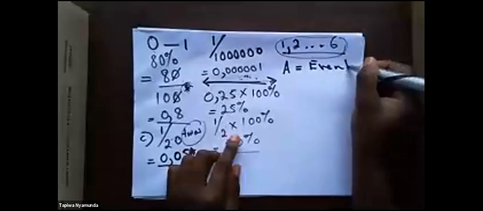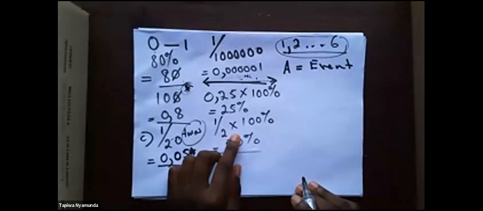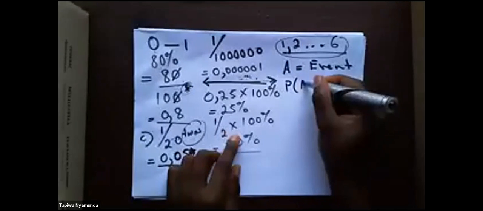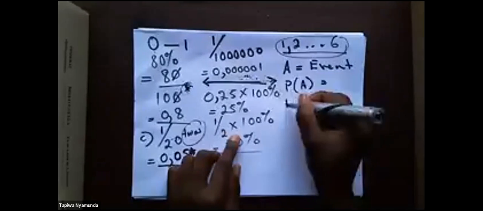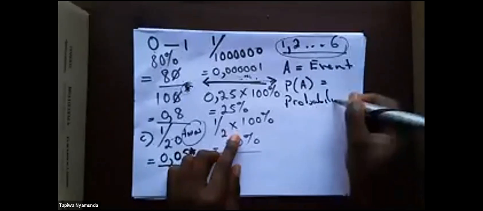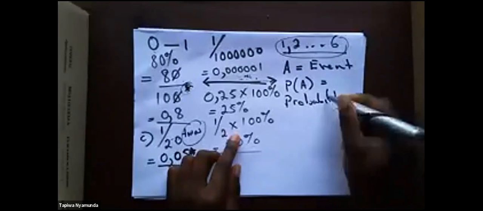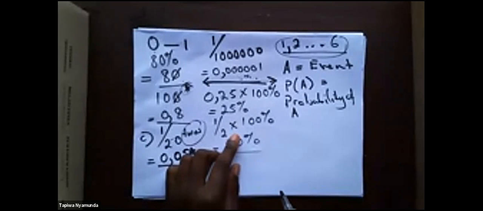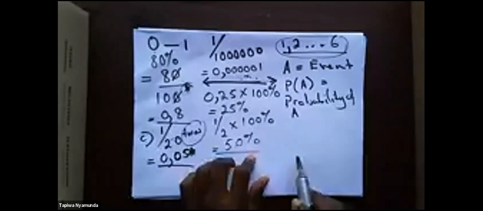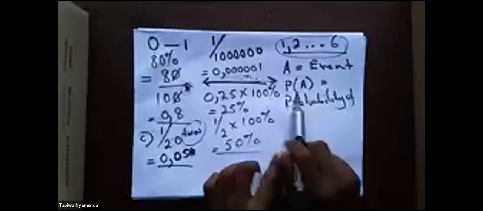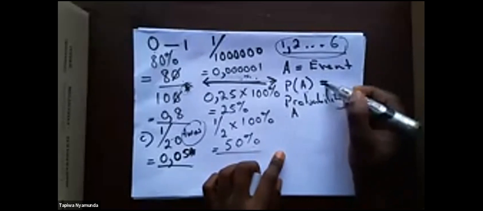Then when I write it like this, it is probability of A. Yes, we do have symbols. When I write it like this, it means probability of A.